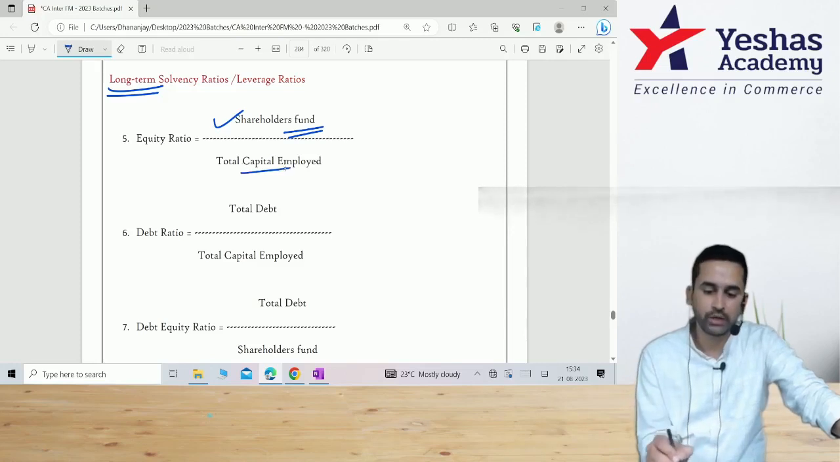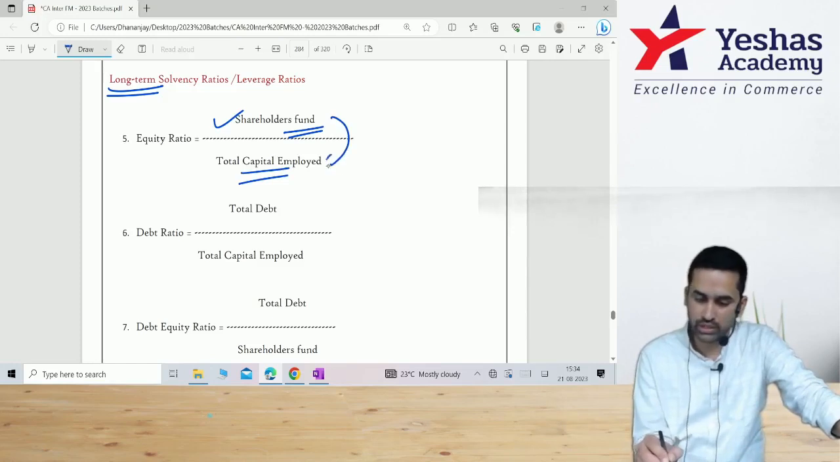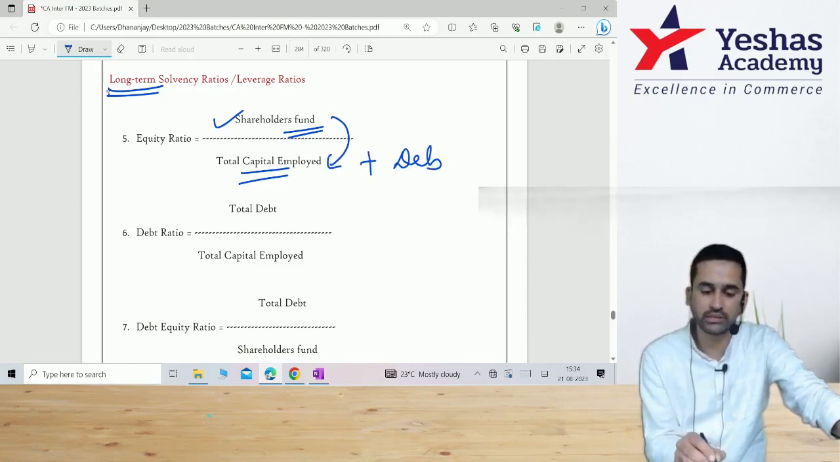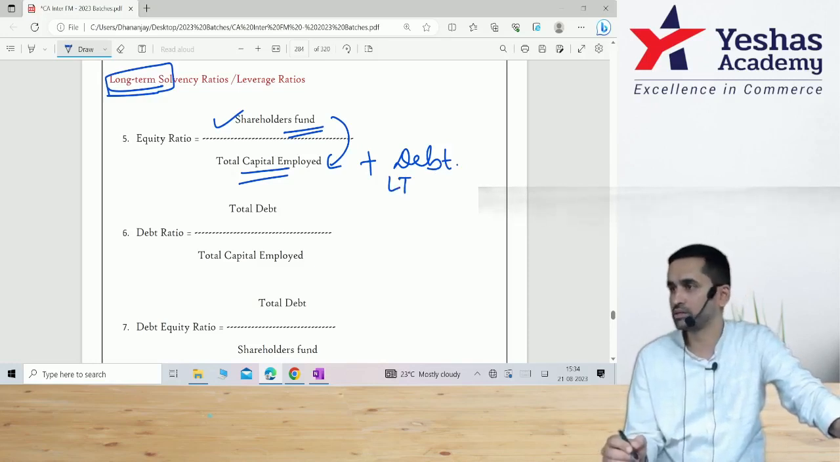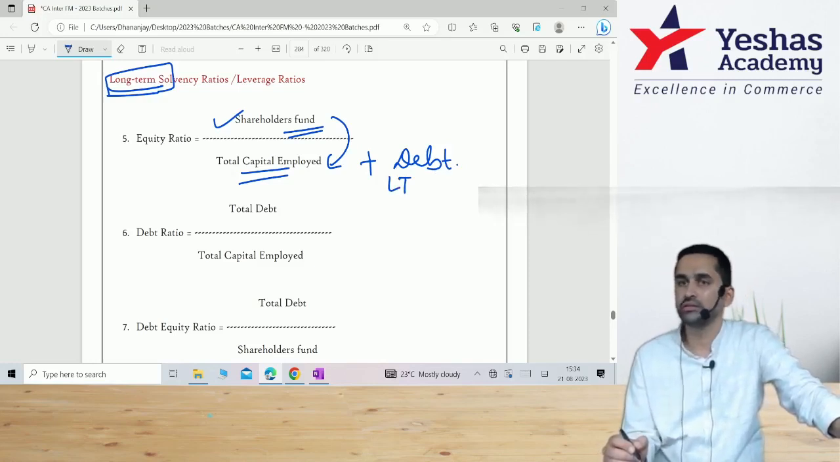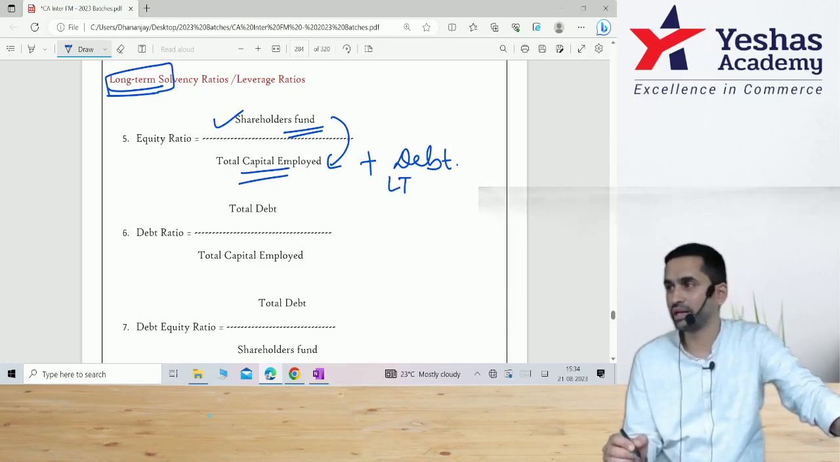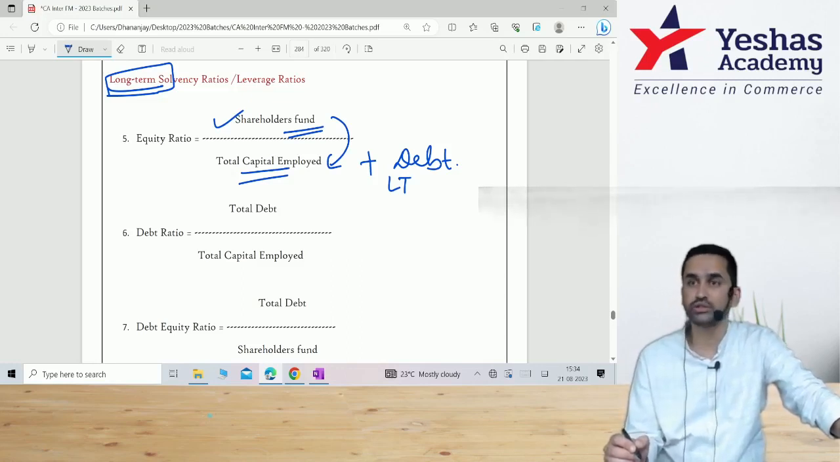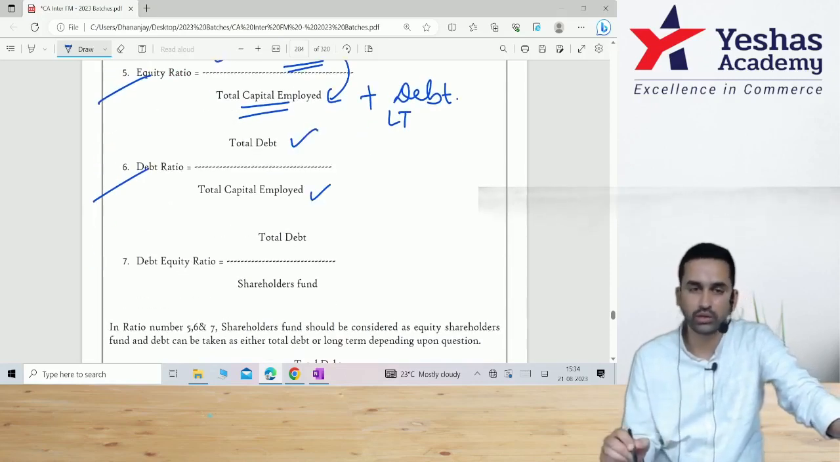To be divided by total capital employed. Tell me what is included in the heading total capital employed? Shareholders fund plus debt, and since I'm discussing long term, this is long term debt, which is debentures, bonds, bank loan. If you see a loan in the balance sheet, you have to check whether it is short term or long term. Don't take every loan. If the word is term loan, it is for a longer duration. If you see short term loan, if you see bank overdraft, if you see cash credit, these are all short term loans.